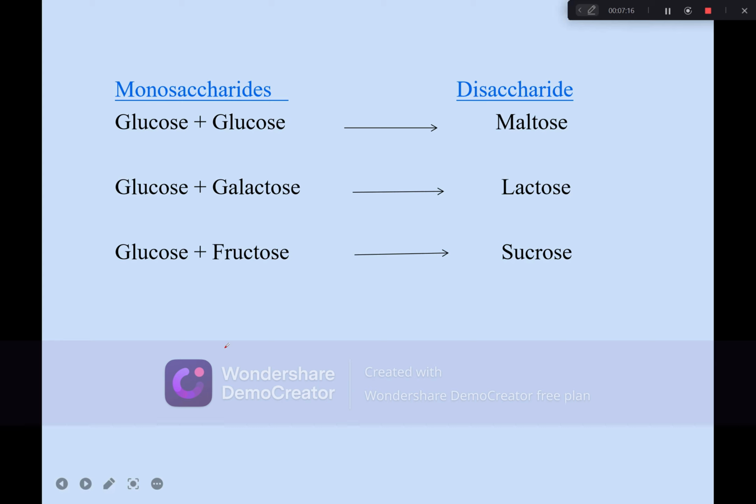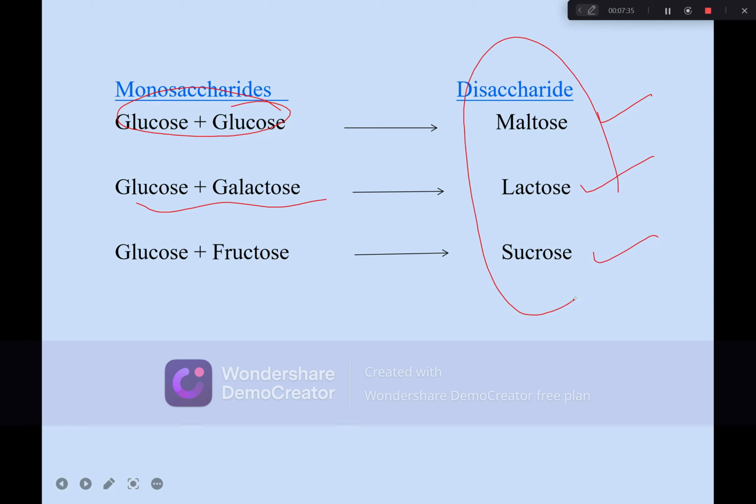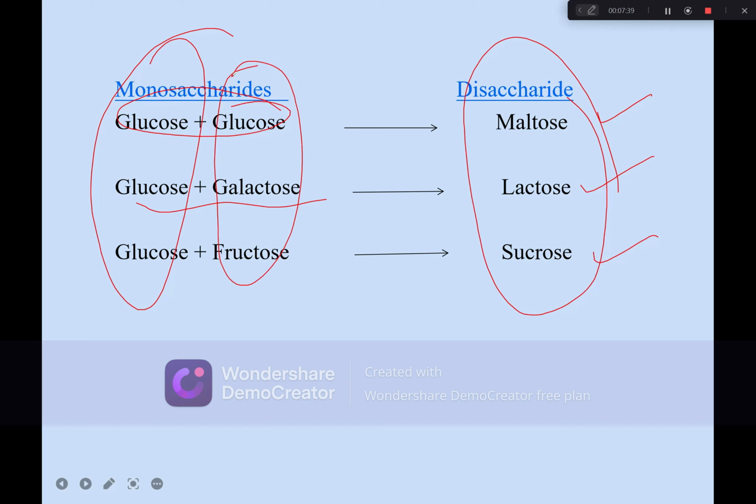Here are some monosaccharides combining to form a disaccharide. First of all, two glucose subunits combine to form maltose. Glucose and galactose combine to form lactose. Glucose, if it binds with fructose, then it gives us sucrose. These are the examples of disaccharides, and these are the examples of monosaccharides.